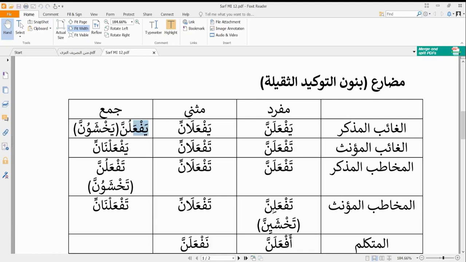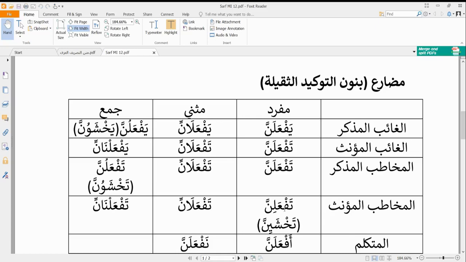So in those 5 cases, the first thing we do before we add our nun ta'kid is that we remove that nun that naturally comes with yaf'aluna. So that is the first thing we do for all those 5. So now we first talk about these 3 cases, yaf'aluna, because we already talked about the musanna, the yaf'alani and tef'alani, right?